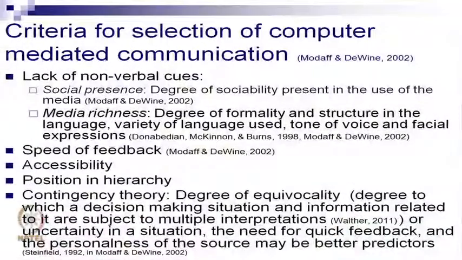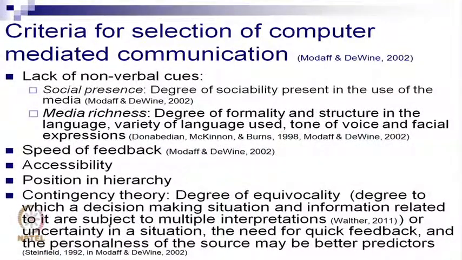I have put it under a separate heading here because I feel that this is a very, very important criterion for selecting which kind of technology you will use for your communication. And again, this depends on the availability. The next point here is accessibility. Who has access to a particular form of technology? Maybe 10 years ago, very few people had access to a telephone.